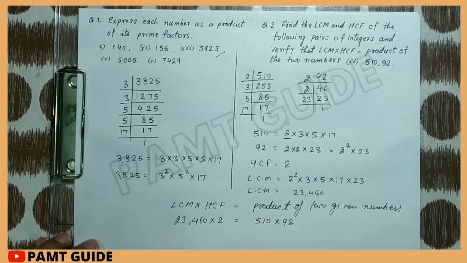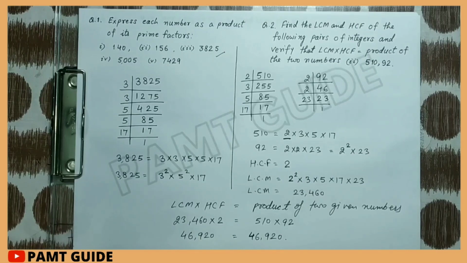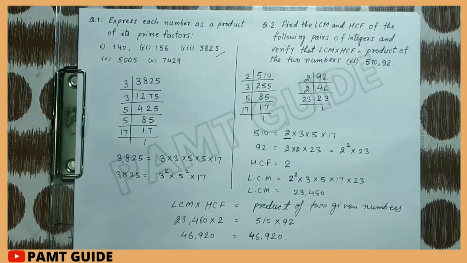When we multiply, we find that the multiplication of both sides is the same, and we get 46,920 on the left side, and the same product we will find on the right side, that is 46,920. Now we go to the next question.